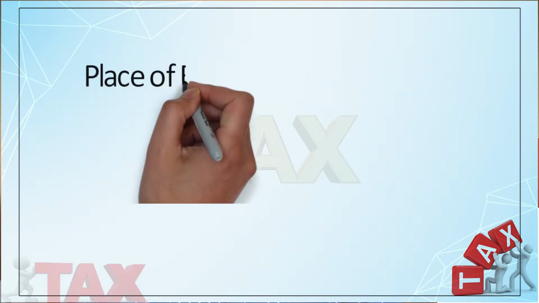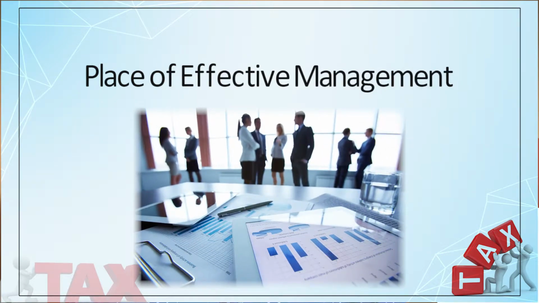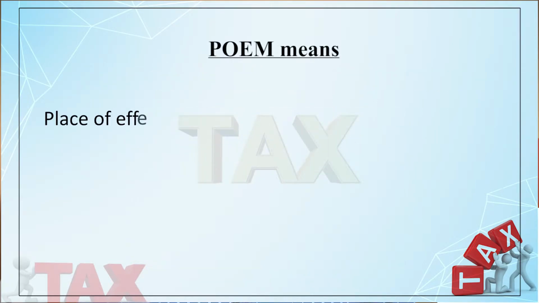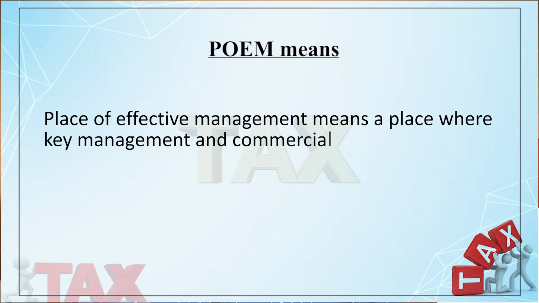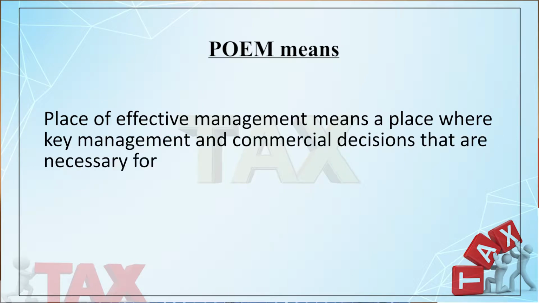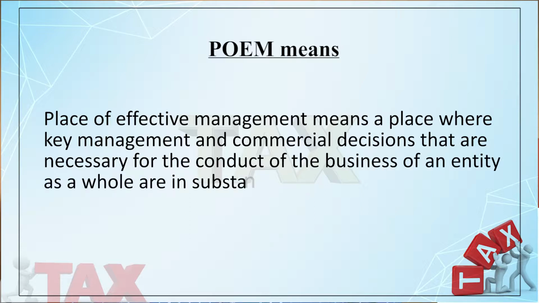Now, we are talking about the place of effective management. What does it mean? The recent circular of the CBDT says the place of effective management means the place where key management and commercial decisions that are necessary for the conduct of the business of an entity as a whole are in substance made. Here I may stress key management and commercial decisions which are necessary for the conduct of the business of an entity as a whole.